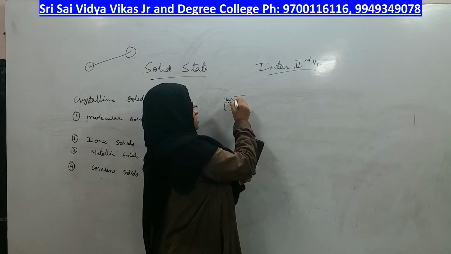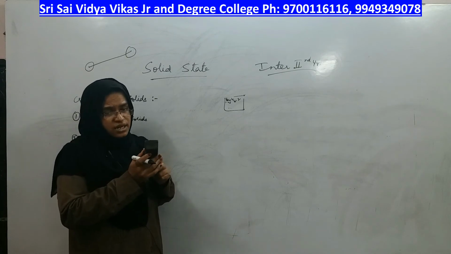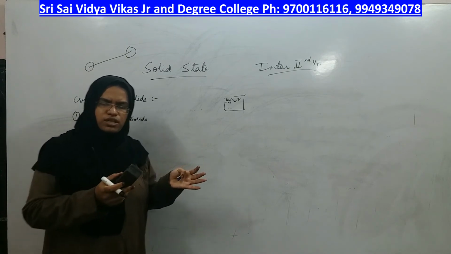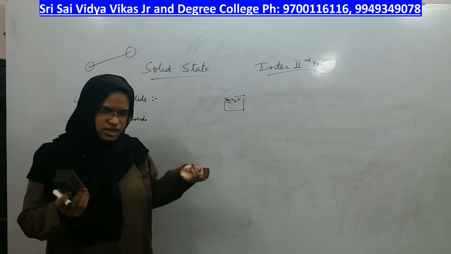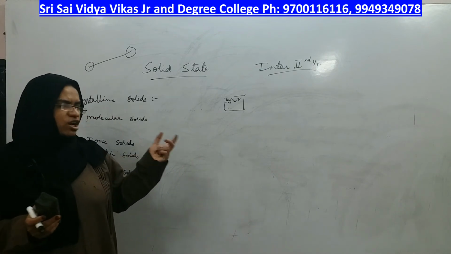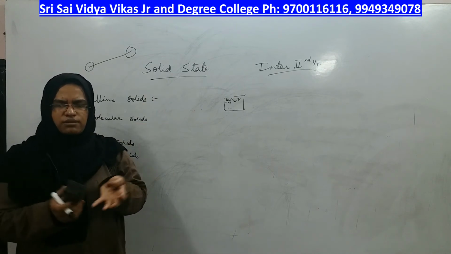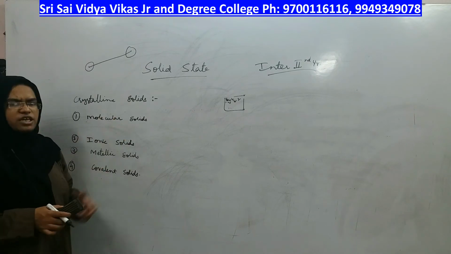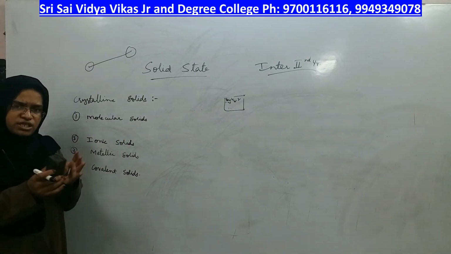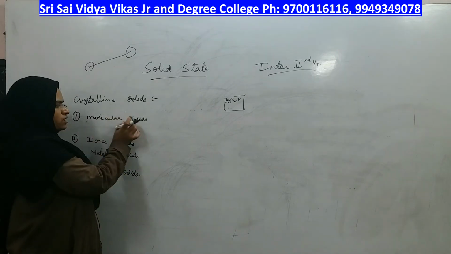These are molecules, right? So many molecules come together to make a crystal, so many atoms come together to make a crystal, so many ions may come together to make a crystal, right? A crystal can come not always from atoms; it can come from molecules combining, or atoms combining, or ions combining, right? So, in a solid, if molecules are associated with each other to make a crystal, it is called a molecular solid, right?